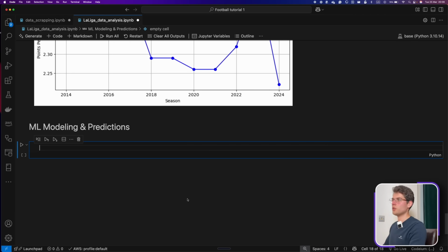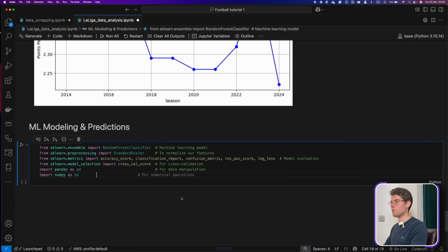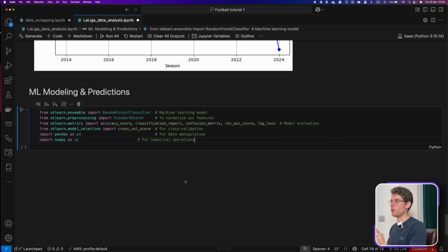Okay, so now we're jumping into machine learning, modeling, and predictions. First, we call the necessary libraries that we need to operate in here. I'll walk you through them briefly. We can see pandas, which we've been using for data manipulation. NumPy is to deal with numerical operations and numerical values. The sklearn is from scikit-learn, which has really powerful libraries that we can leverage for our model.